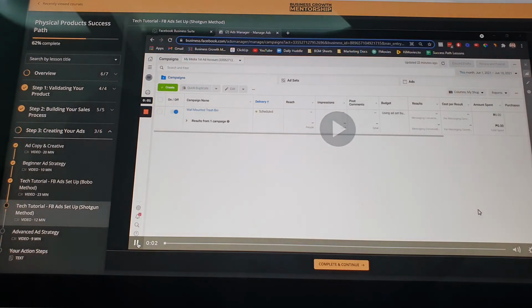Okay, so now we're done with creating the broad method. Our next strategy is the shotgun method. So the difference is, with the broad method, you have no targeting, you have no target. But with the shotgun method, we will put a little targeting.